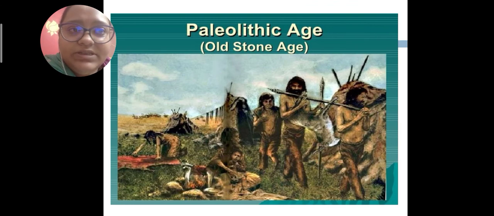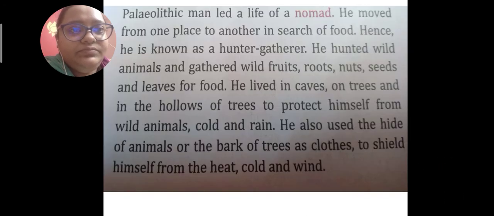Today we will discuss the Paleolithic age. The Stone Age is divided into three ages. First is the Paleolithic age, that is the Old Stone Age. During the Paleolithic age, the early man led the life of a nomad.